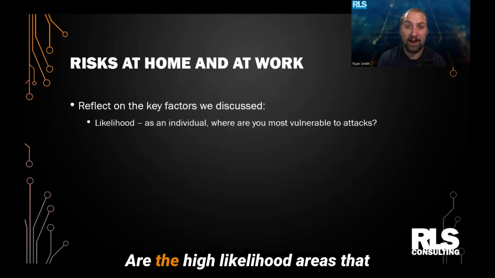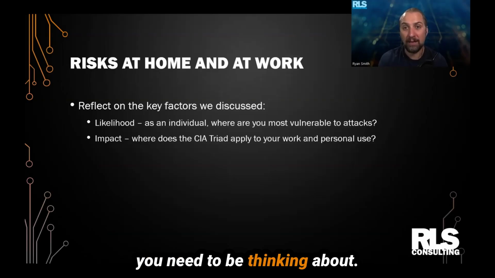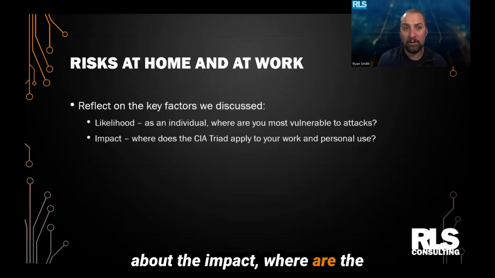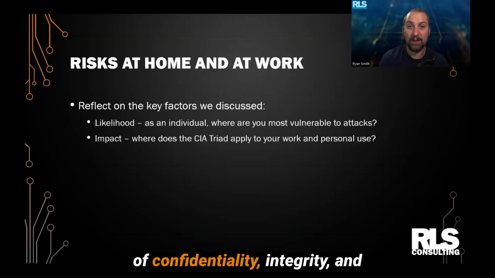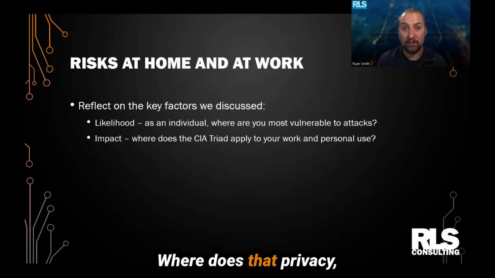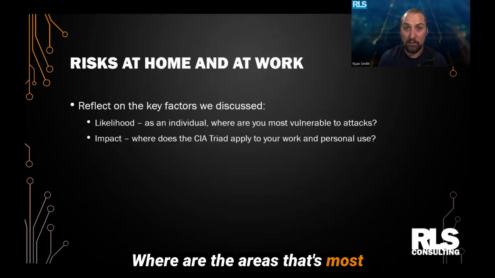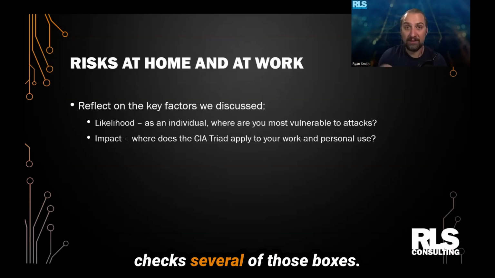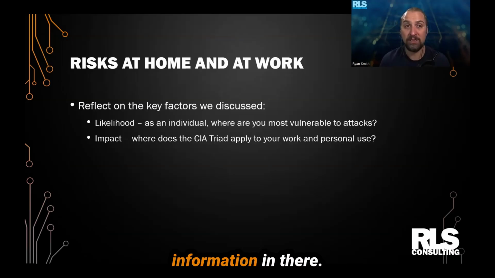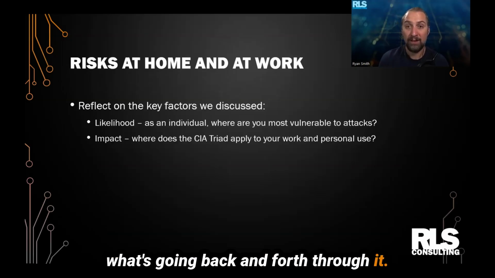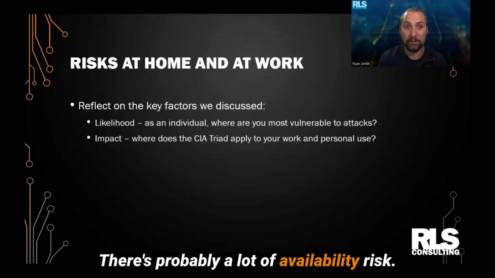So where are the high likelihood areas that you need to be thinking about? And then when we start to think about the impact, where are the areas where we have a high level of confidentiality, integrity, and availability that we need to maintain? Where's that privacy, trust, and reliability fit for us? Where are the areas that it's most important to have these things? And we might have things like our email account where it checks several of those boxes. There's probably sensitive information in there. There's certainly communication tools we need to make sure we can trust what's going back and forth through it. And we're probably dependent on it. There's probably a lot of availability risk.